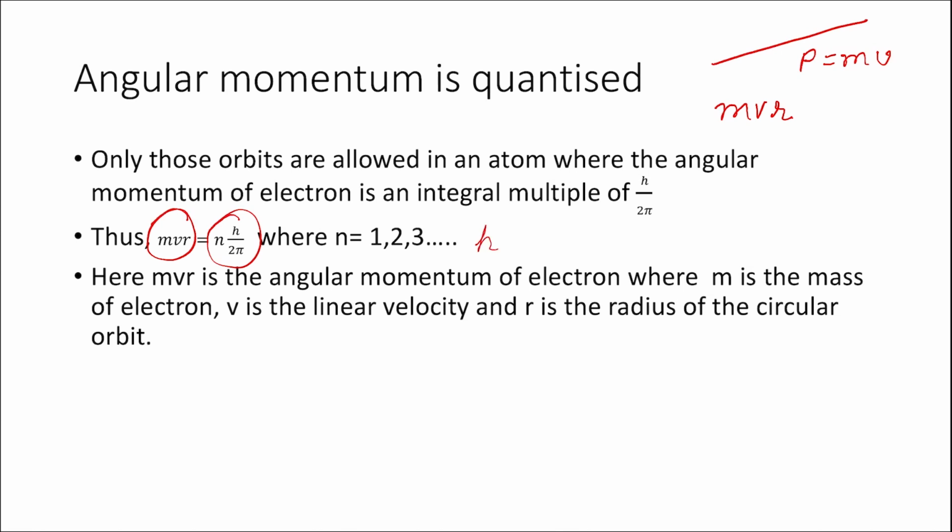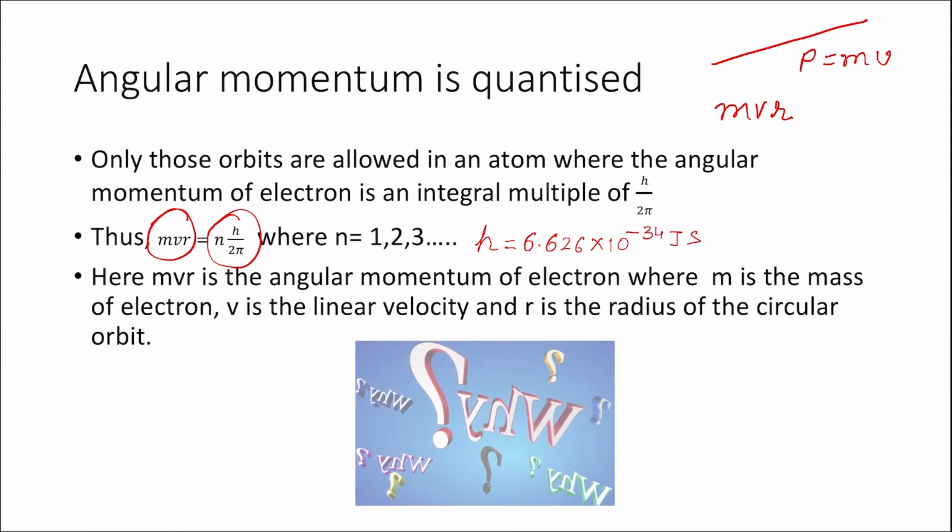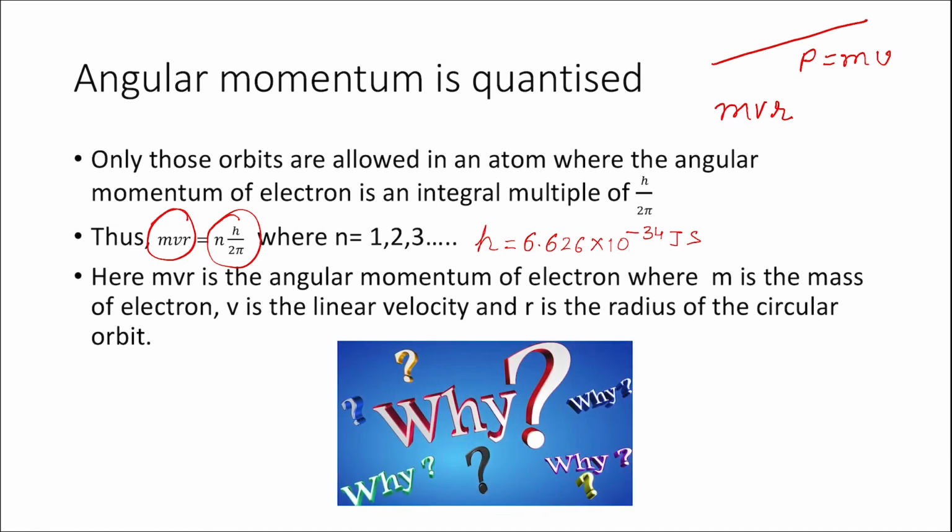H here we all know is Planck's constant, and the value of Planck's constant as discussed in the previous classes is 6.626 into 10 to the power minus 34 joule seconds. I know the question that comes to your mind is why? Why only these kind of orbits are allowed?